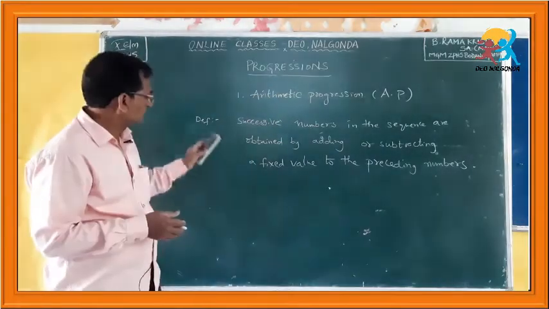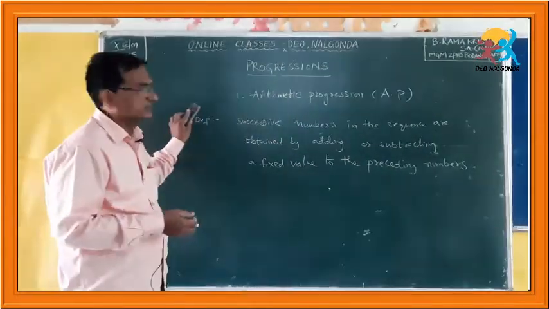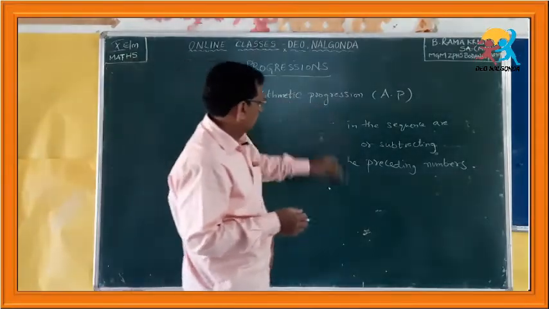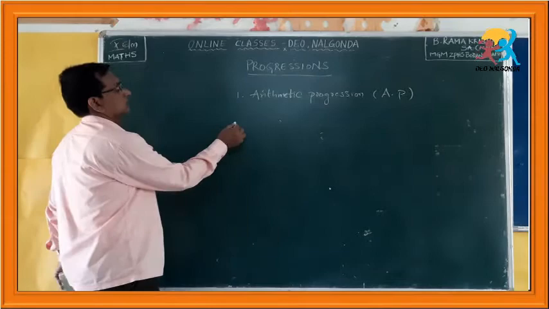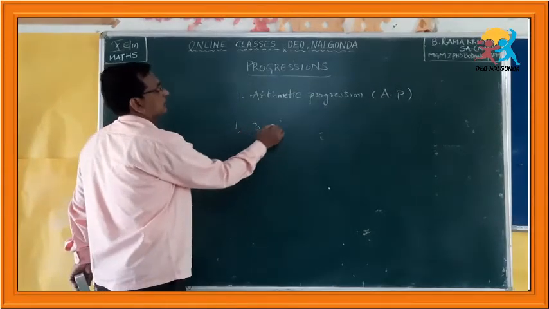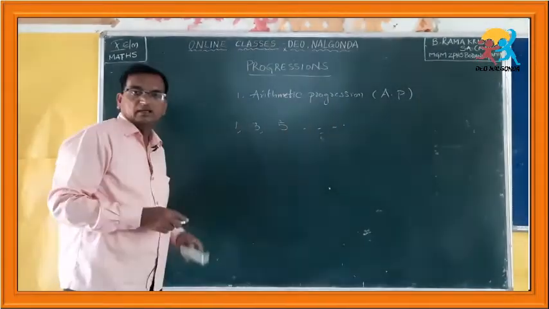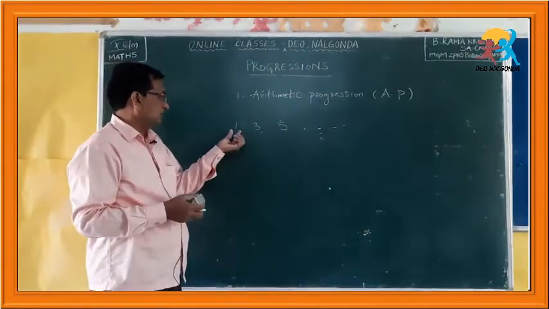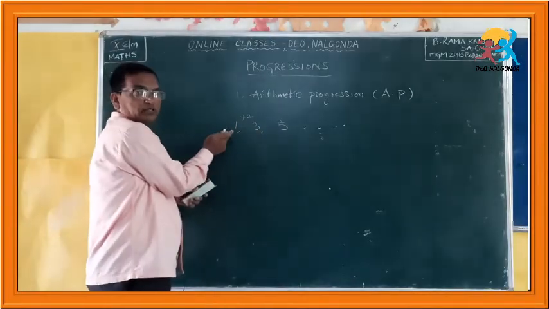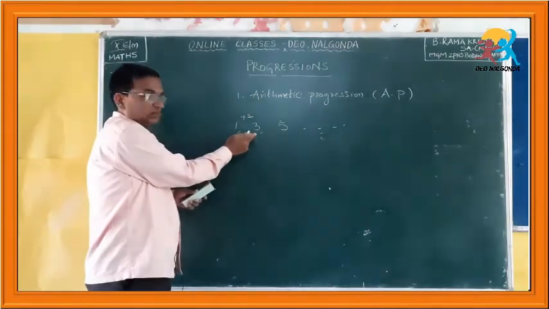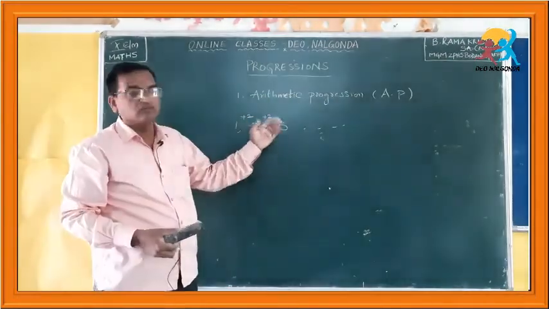So let us discuss this definition with an example, then you will understand it better. Suppose 1, 3, 5 and so on. Here if you add 2 to the first number, you will get the next number. Similarly, if you add 2 to 3, you will get 5.